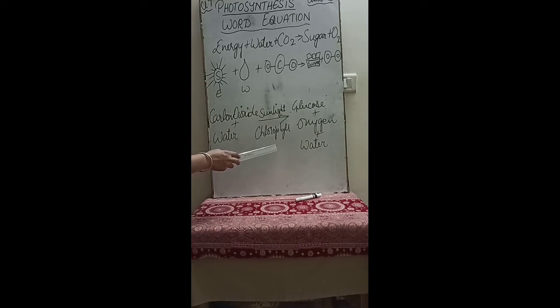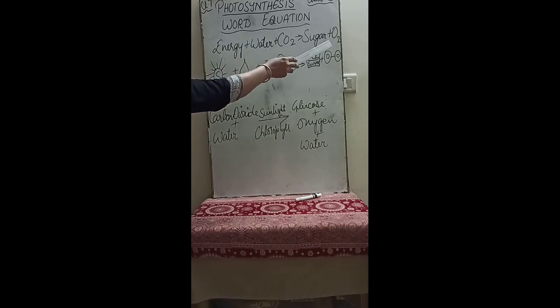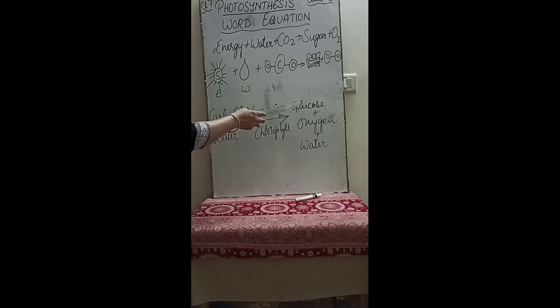We can see here energy plus water plus CO2 will give out sugar and oxygen. And in the word equation, carbon dioxide plus water in the presence of sunlight and chlorophyll will give out glucose, oxygen and water. So I hope you understand this equation and the process of photosynthesis.